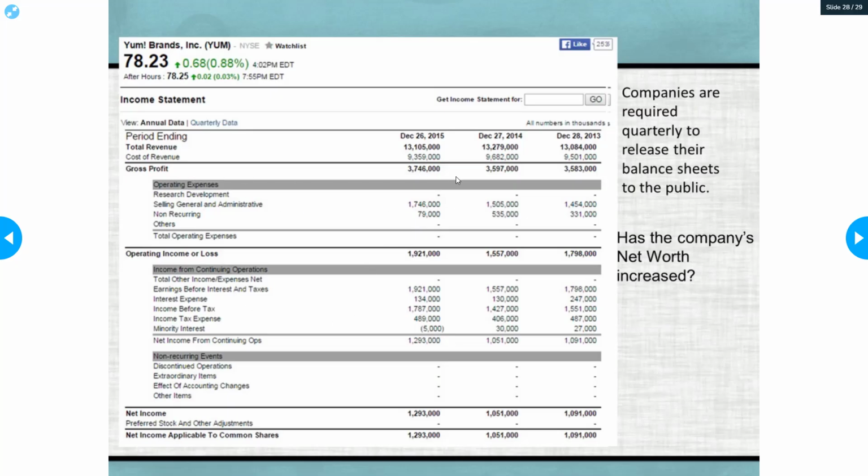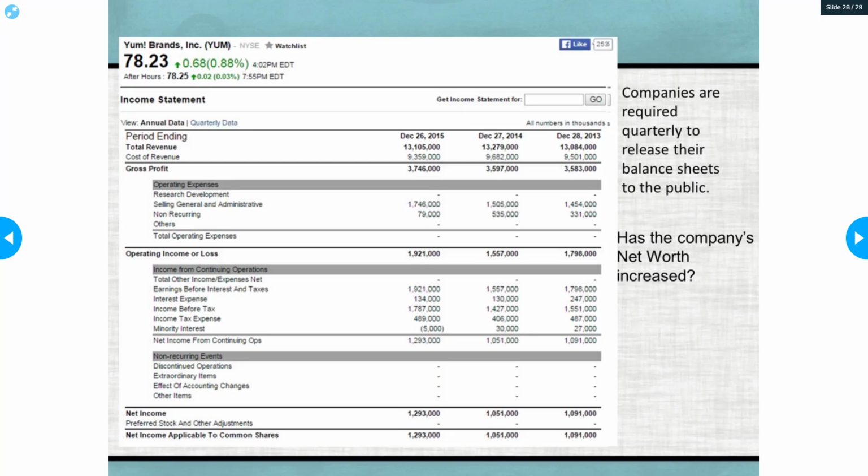We can see that their profit was right over here, and then we can see their operating income or loss. So these are their expenses, and then we'll see their net income as well here. So if we look at this carefully, here's their profit. For instance, we'll look at 2015, December 26th. It's $3,746,000. And then they had operating income, which was right here of $1,921,000.